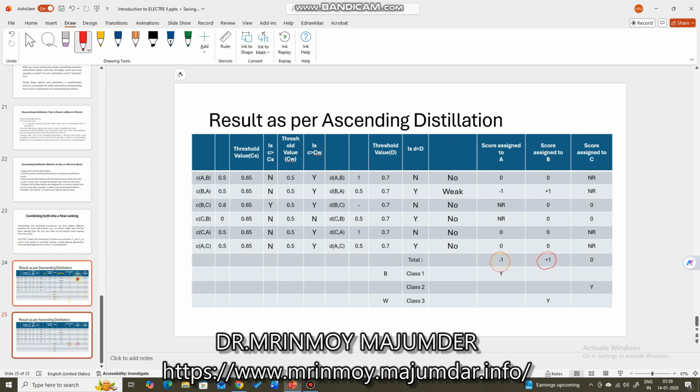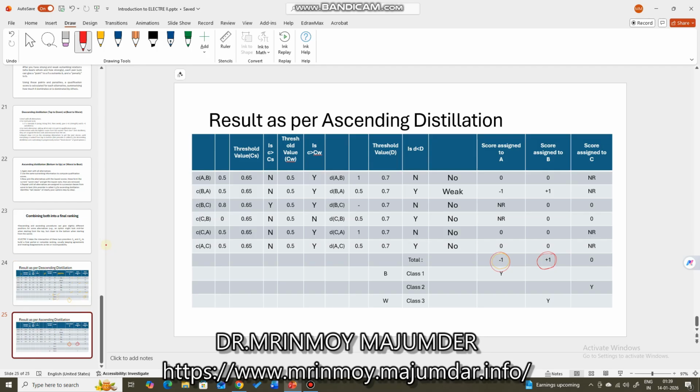In case of descending distillation, best to worst is followed. Yes, I have told you the right thing. In case of ascending distillation, worst to best follows. Bottom up follows. So worst is which one? Can you say which one is worst?